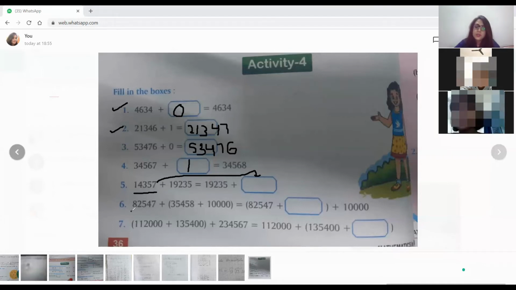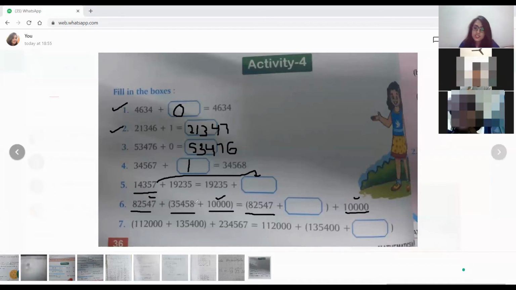Okay, now tell me about the sixth one. ये grouping property है. Which property is this? Grouping property. So this is one number, 82,547. This is another number, 35,458, and this is 10,000. So now they are regrouping. What are we going to add in this place so that this will become equal to the left hand side? यहाँ पर ये number दिया हुआ है, this is also given 10,000.